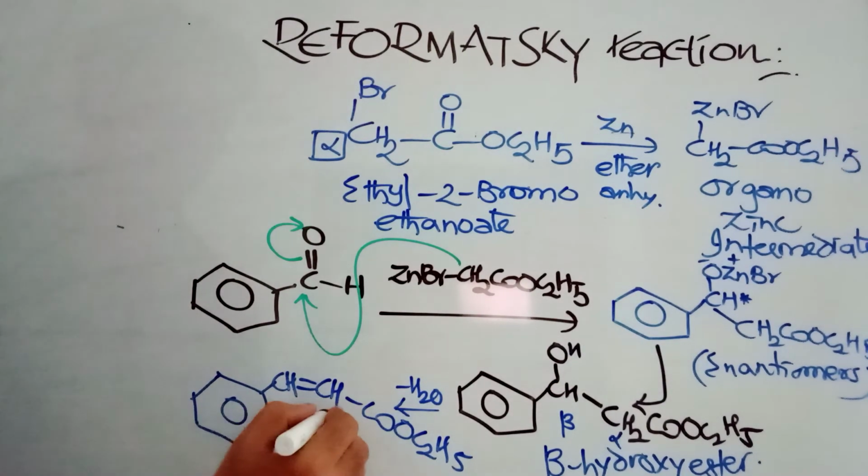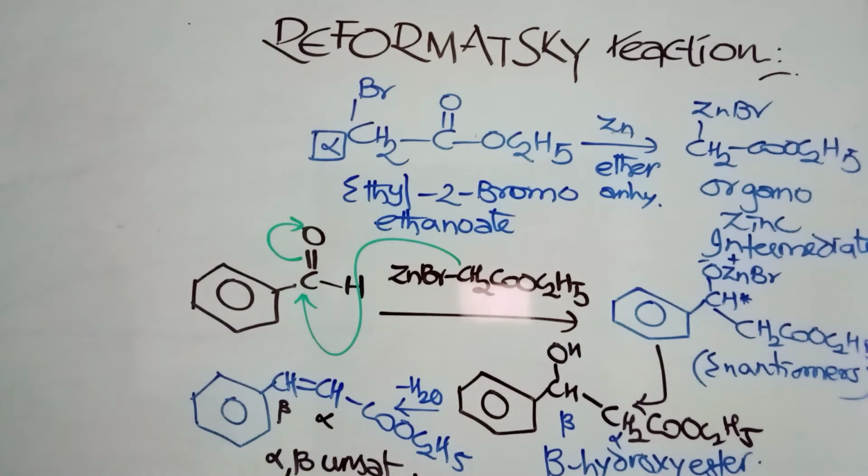This is alpha position, this is beta position, alpha beta unsaturated ester is formed. If you want to add one extra line, beta aryl also. That is beta aryl alpha beta unsaturated ester is formed.